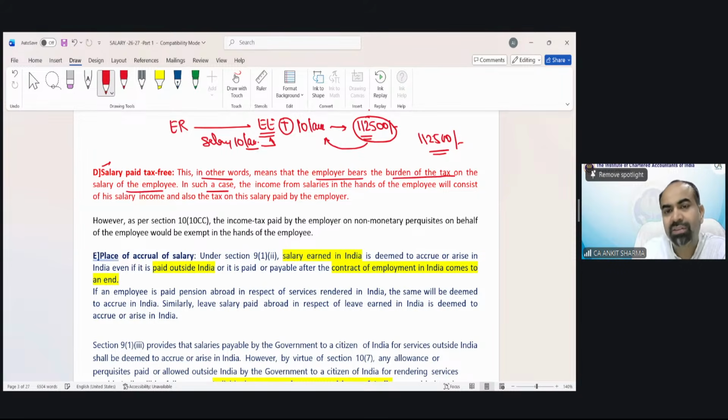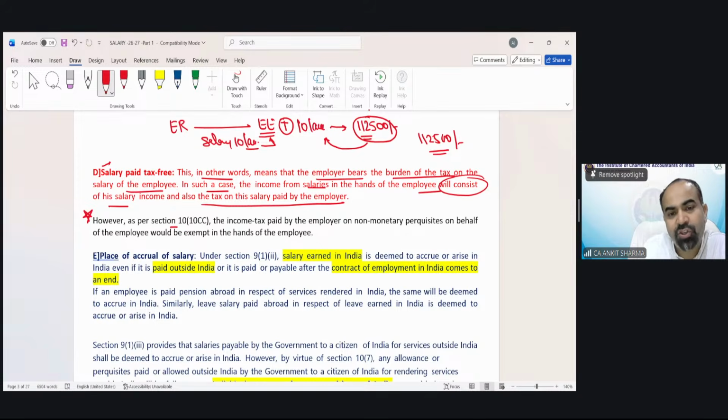In such a case, the income from salary in the hands of employee will include his salary income and also tax on this salary paid by employer. So whatever tax has been paid by employer for salary, that is going to be the part of salary income of employee. There is an exception to it.